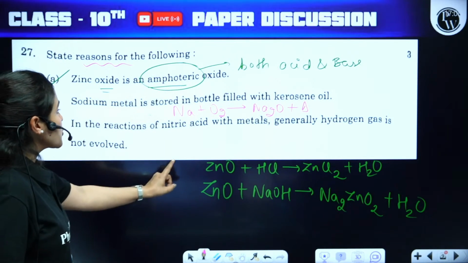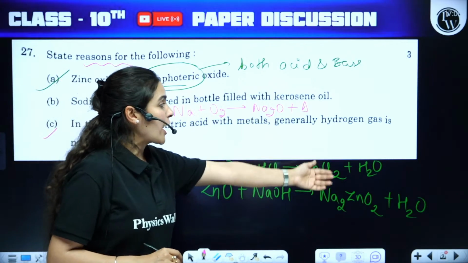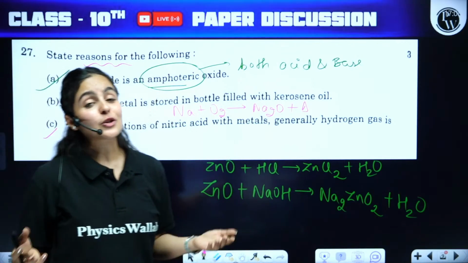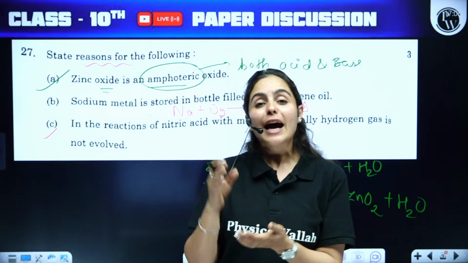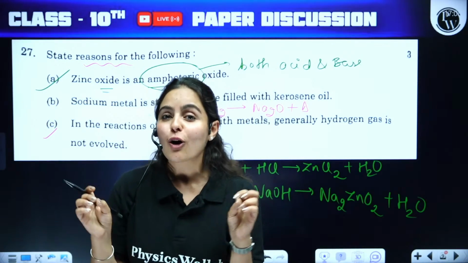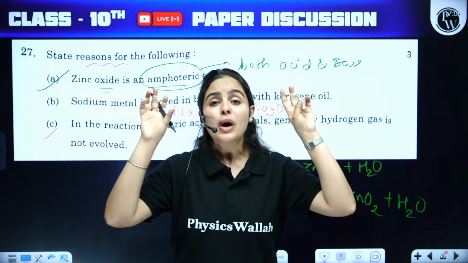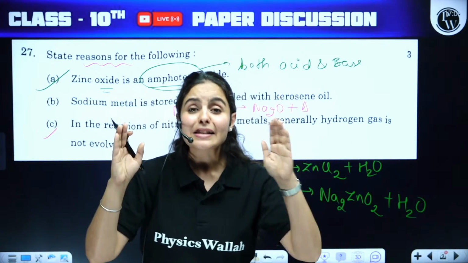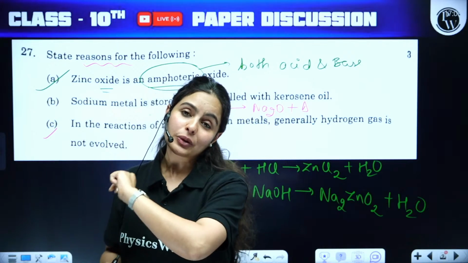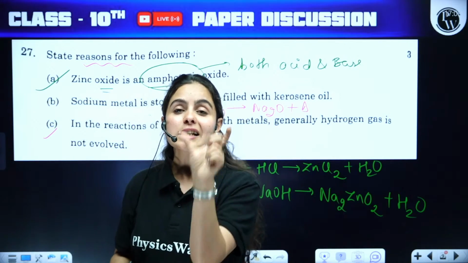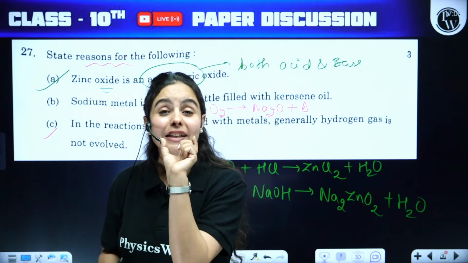In the reaction of nitric acid with metals, generally hydrogen gas is not evolved. This is one of the exceptions, guys, which you have learned. Nitric acid is a very strong oxidizing agent. Even if you have written this much, because nitric acid is a strong oxidizing agent, you will get full marks for this, because oxidizing agent here is a keyword.